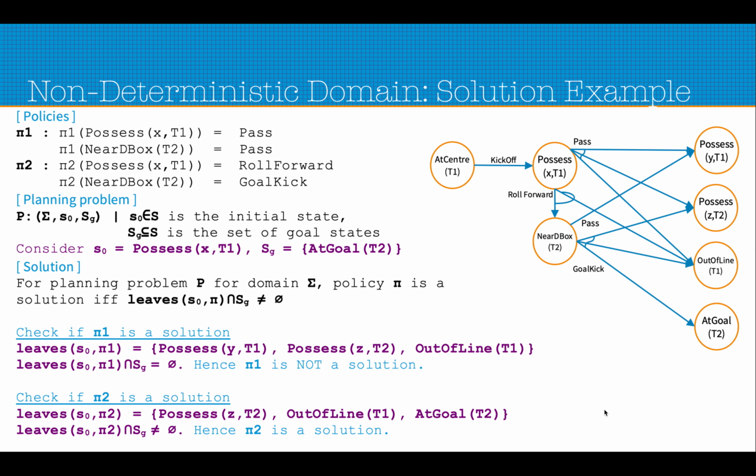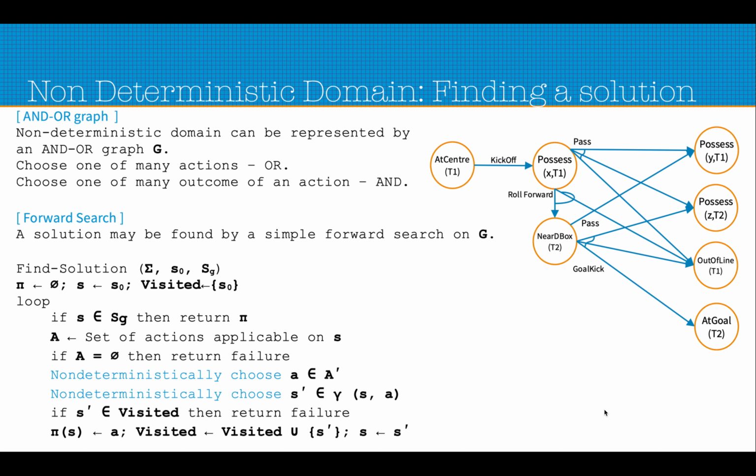So in the non-deterministic domain, now our problem is how do we find a solution. We represent the non-deterministic domain as an AND-OR graph. We can consider this as an AND-OR graph where these are the states, these are the transitions using these actions, and these are the AND nodes, where if we make a choice of pass, we have to consider all the possible paths.